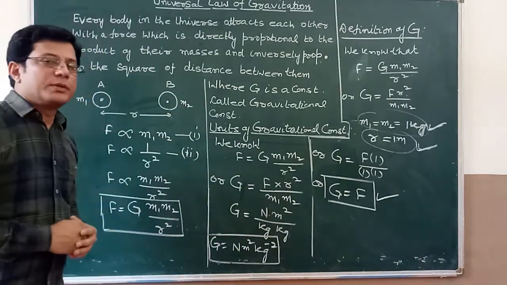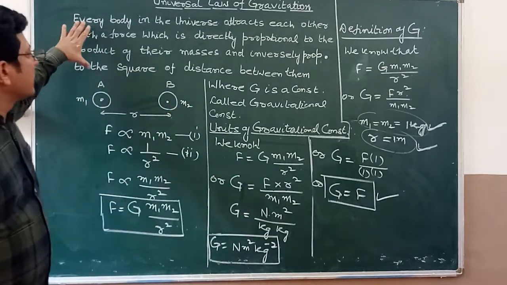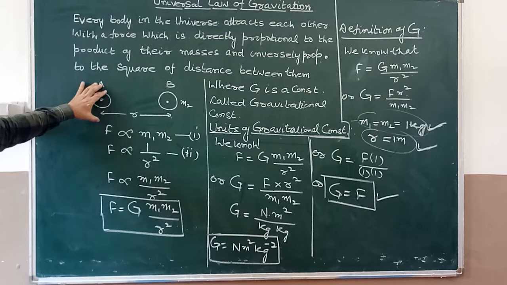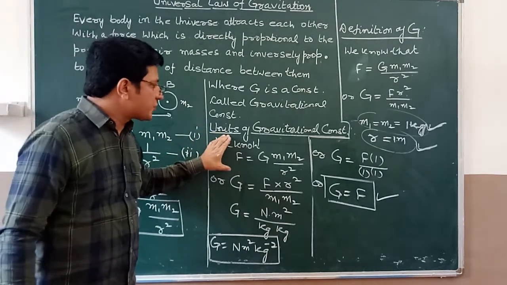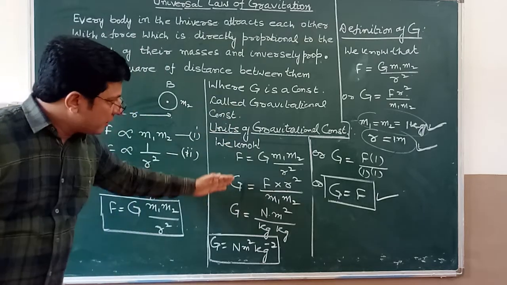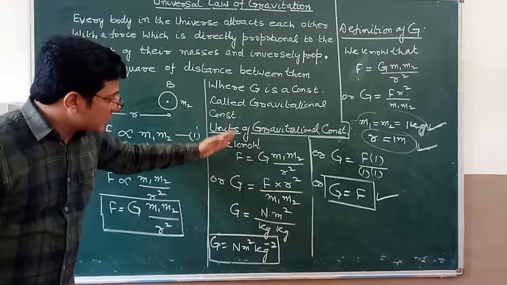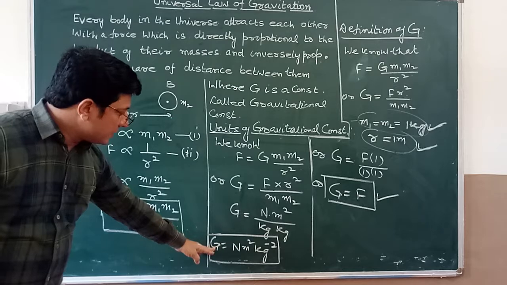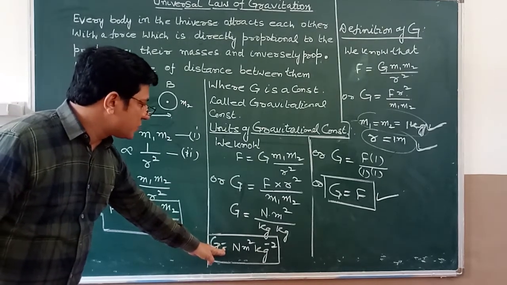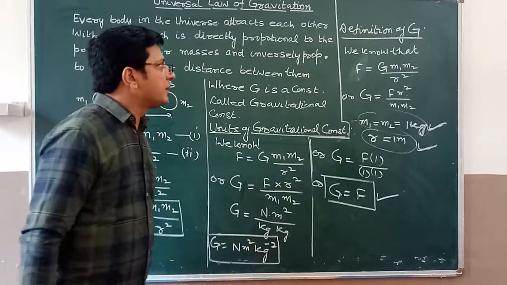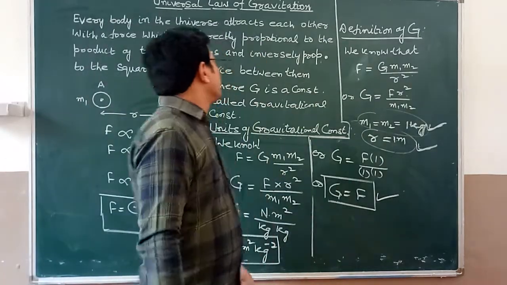This is a very important law. First of all, the definition, this figure, then this simple derivation, then come to the units of the gravitational constant. You can try the units just like this one. So the unit of the gravitational constant is Newton meter square per kilogram square, and this is the definition of G.